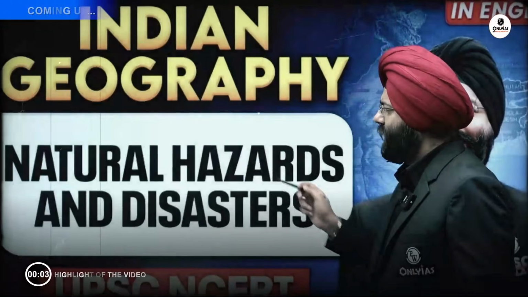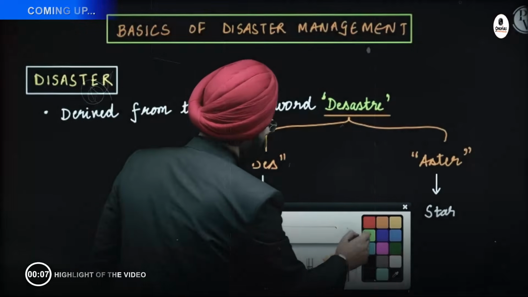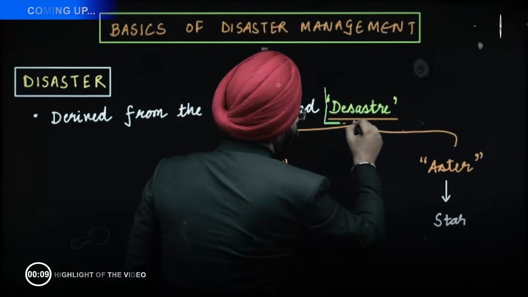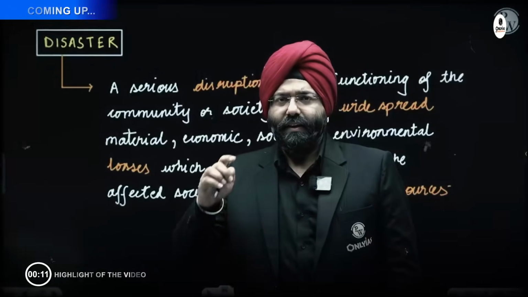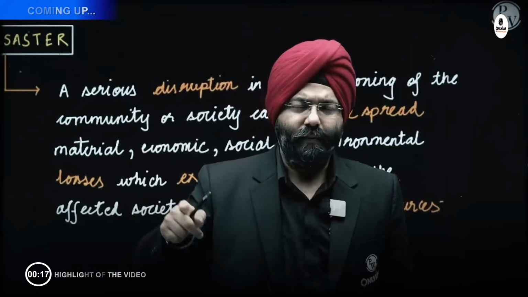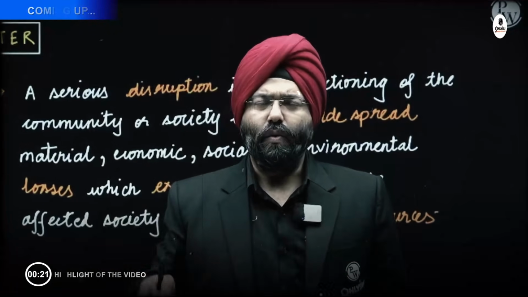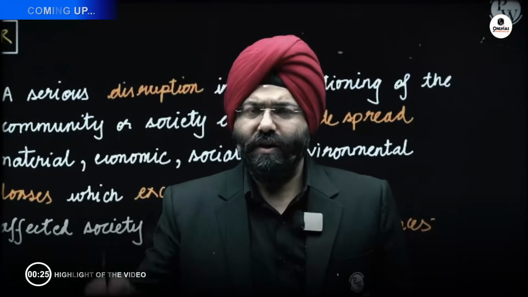So this lecture is natural hazards and disaster. The word disaster is derived from a word which is disastre. There are a lot of confusions that people face. Why? You tend to confuse certain words like what is disaster, what is vulnerability, what is risk, what is capacity. Then you confuse what is preparedness, what is mitigation.